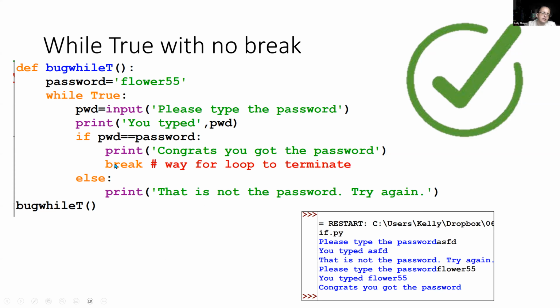And then the key thing here is that we proceed to this break, which is a way for the loop to terminate. So the while true loop terminates, it goes to the next thing outside of the while true loop, which is nothing. There's an implicit return here, and that terminates the execute function. So that's how that one would work.